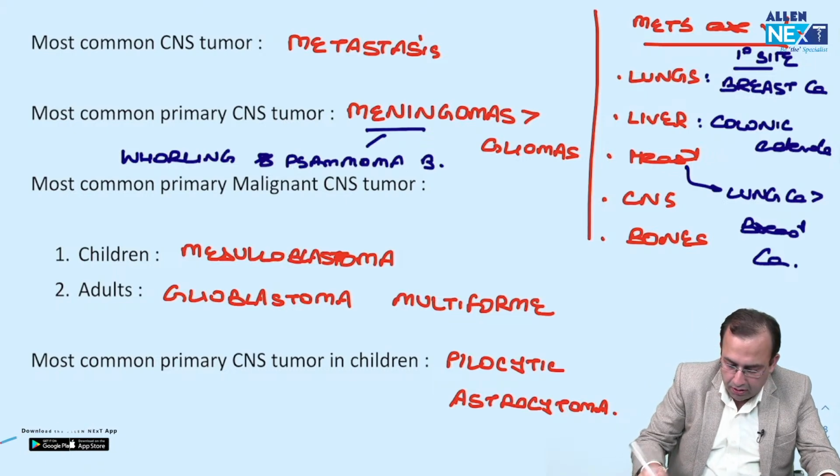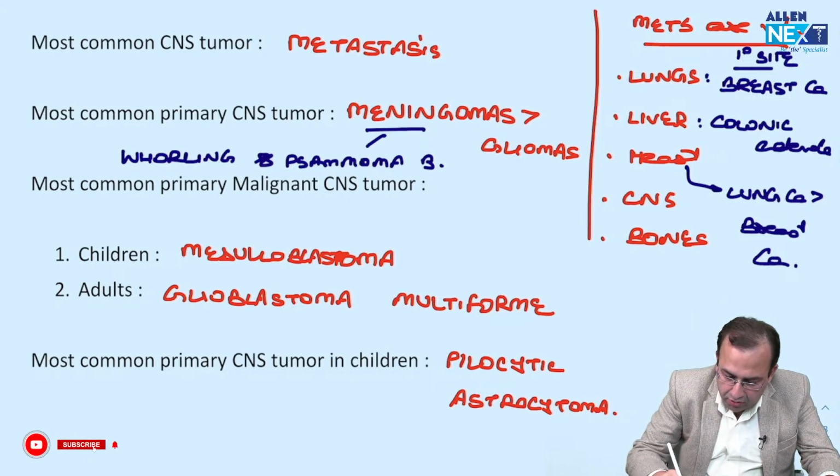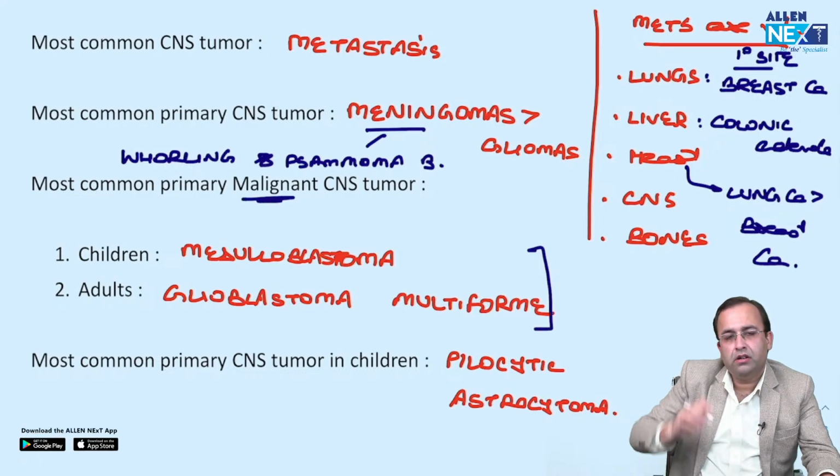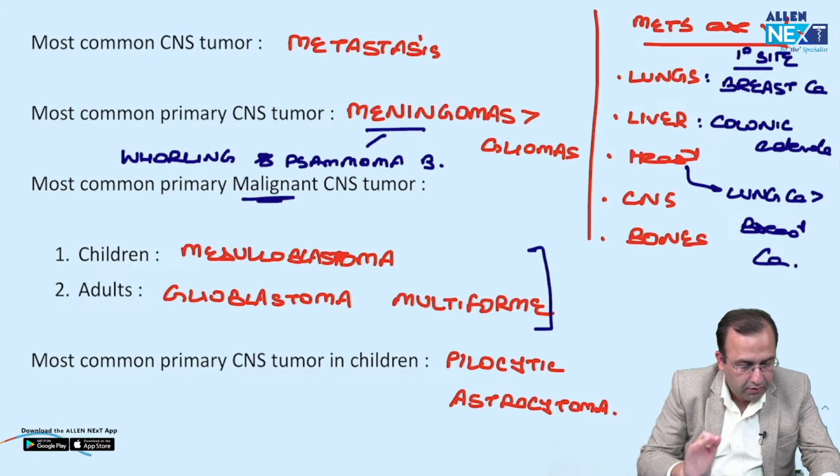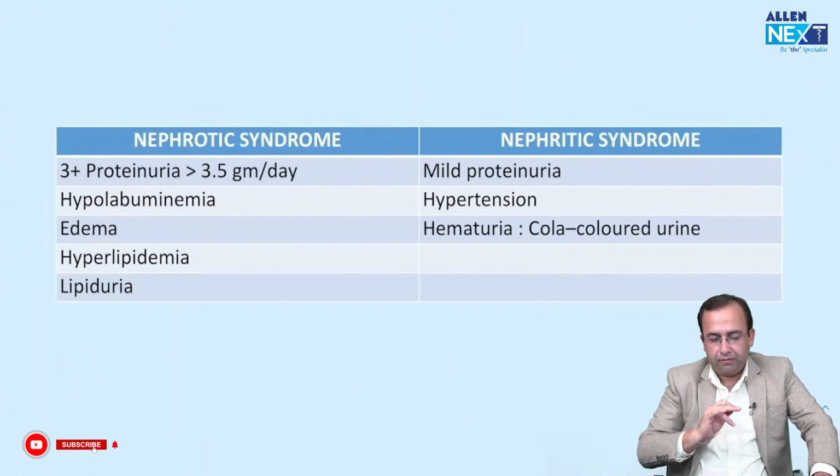Achha, tell me one more point. Medulloblastoma and glioblastoma multiforme, they are which grade CNS tumor? They are malignant, so they are WHO grade 4 CNS tumors. This is with respect to CNS.